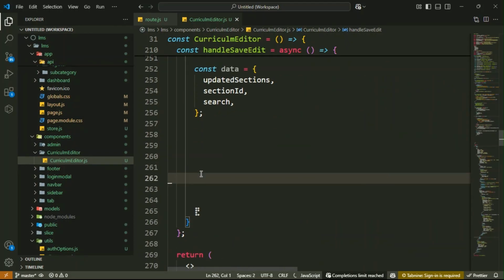After that, below it, we will create the API endpoint for updating your lectures.